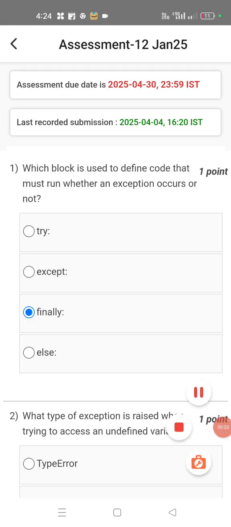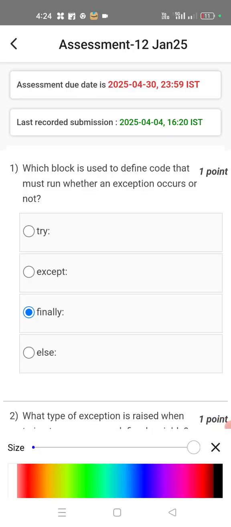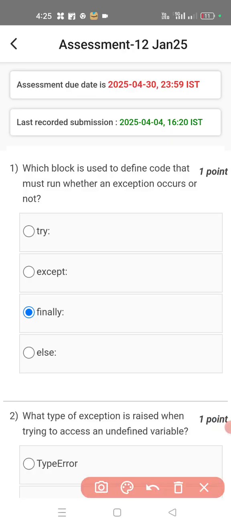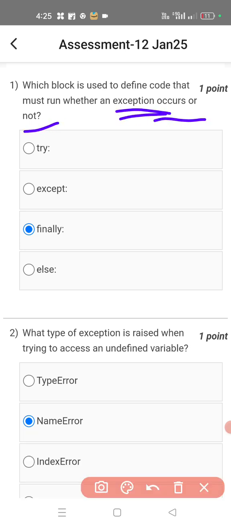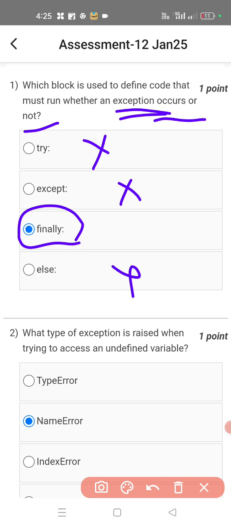So in this video we're going to see the assignment number 12 of Python programming, the last assignment of the NPTEL course this time. So here we'll start seeing one by one which block is used to define code that must run whether an exception occurs or not. So here the finally is the correct one. Try is not a block, except is not a block here, and else is not a block. So finally is the block which is used to define code that runs whatever the exception may be. It is not depending upon the exception. Okay, so the finally is the correct answer.